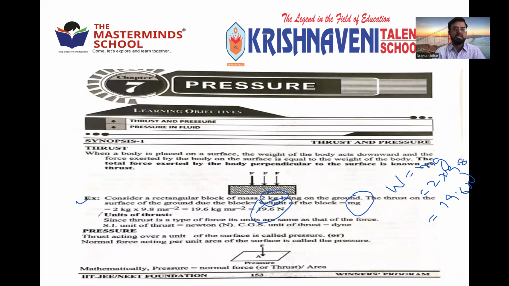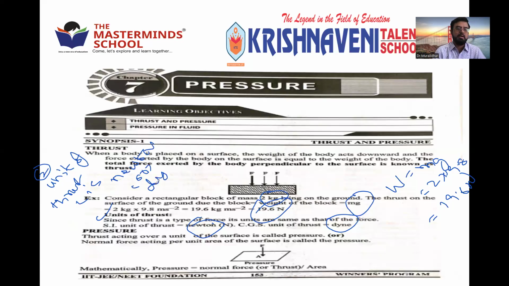Okay. Now units. Since thrust is a type of force, it is measured the same as that of force. SI unit of thrust is Newton. CGS unit is Dyne. Note down. So second point: unit of thrust is Newton or Dyne.